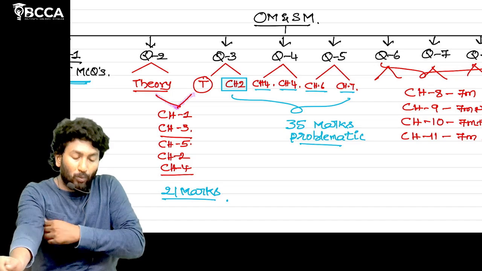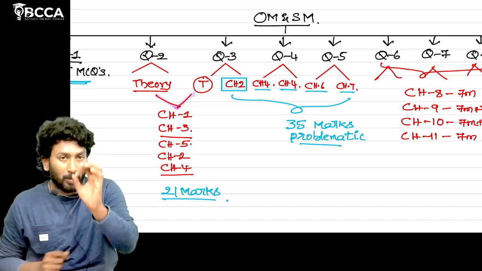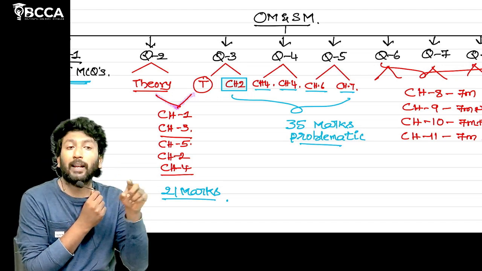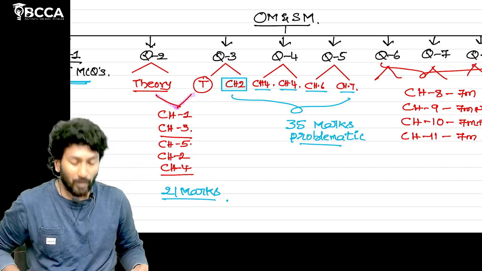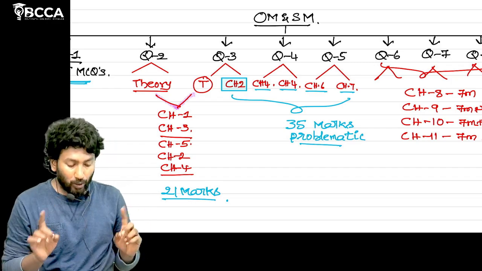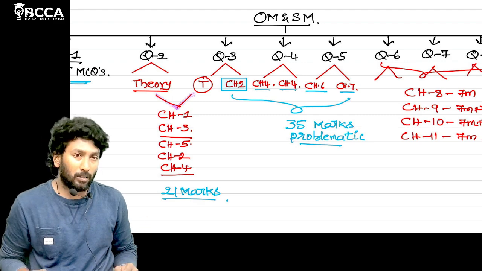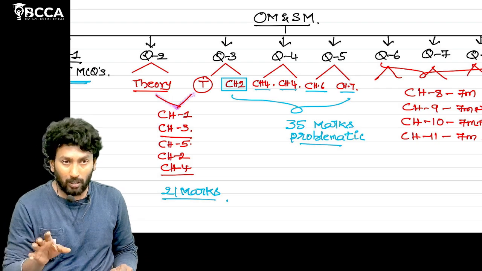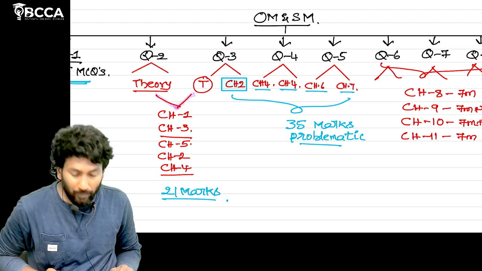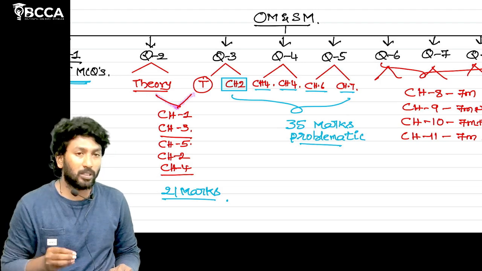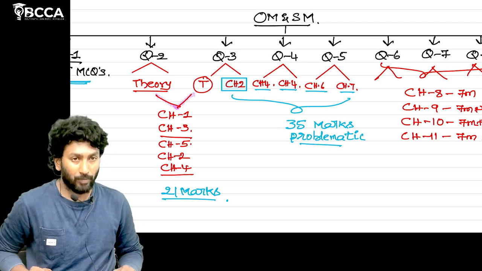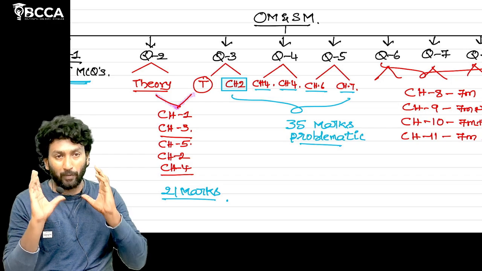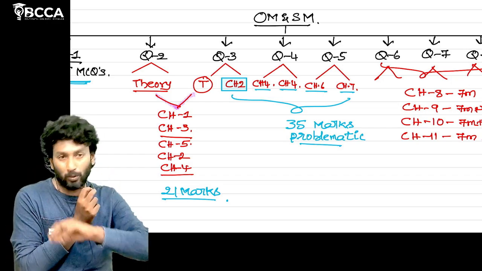Then coming to question number 2 to 8. Questions 2, 3, 4, 5 will be from the OM part, and 6, 7, 8 from the SM part. In questions 2, 3, 4, 5 of the OM part, nearly 3 seven-mark questions are theory questions and nearly 5 seven-mark questions are problematic parts. Let us try to decode how to prepare for these 3 theoretical questions.